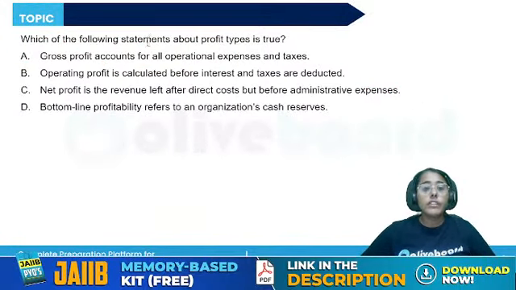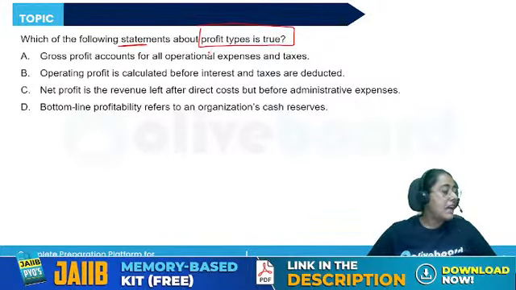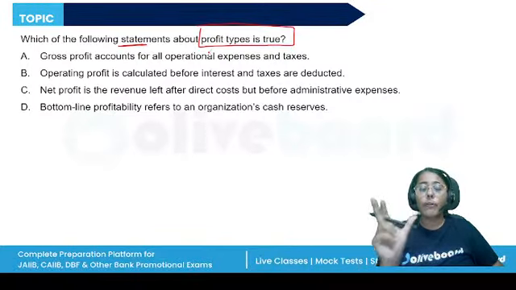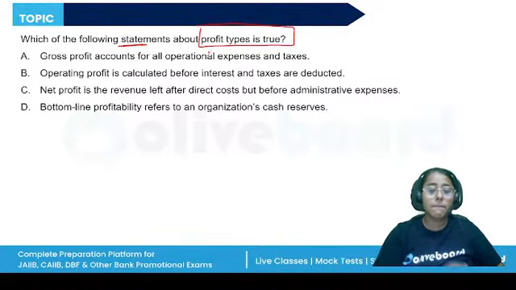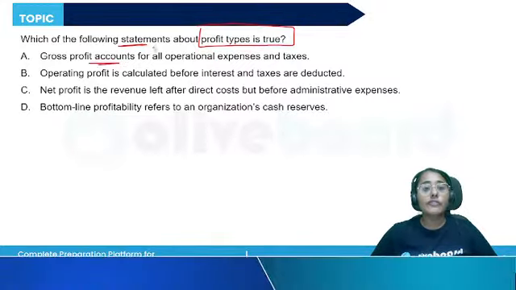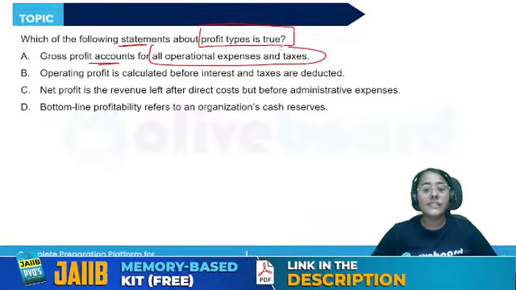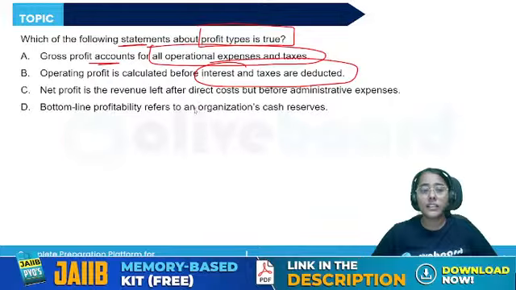Next, which of the following statements about profit types is true? We have three levels of profit: gross profit, operating profit, and net profit. You need to identify the correct statement. Gross profit accounts for all the operational expenses and taxes. Operating profit is calculated before interest and taxes are deducted.